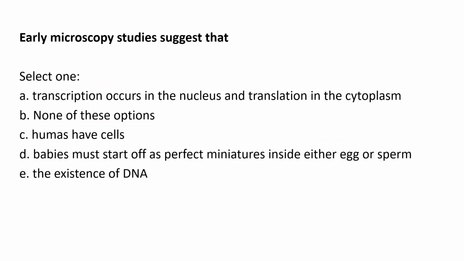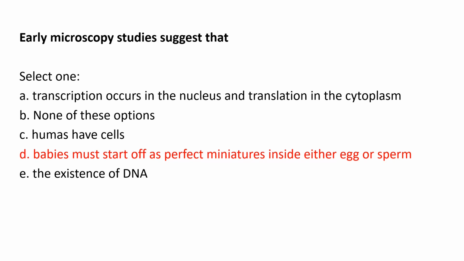Okay, this is something very interesting, and right now I find it could be funny. When the first microscope came, when the first scientists started looking at the first cells and at miniature life at the microscopic level, they found that, studies suggest that what? The answer will be D. As you're watching the video, that babies must start off as perfect miniatures inside of either the egg or the sperm. If you remember the homunculus, the microscopes were not as good, so they believed that was true.